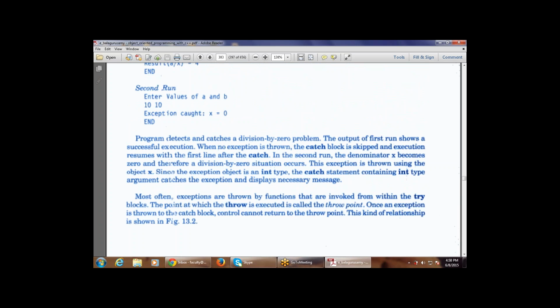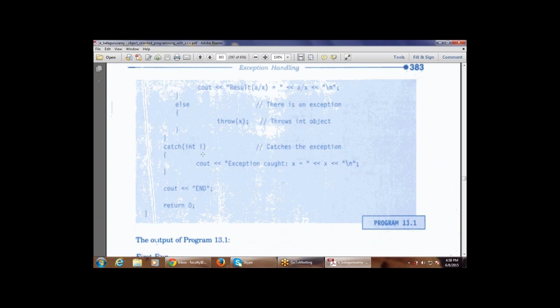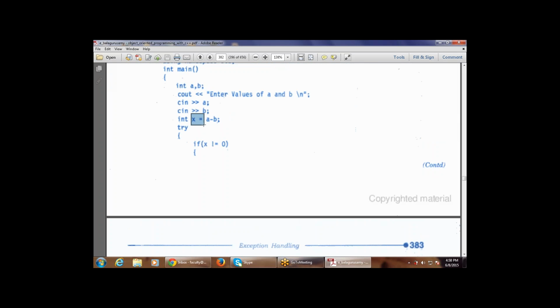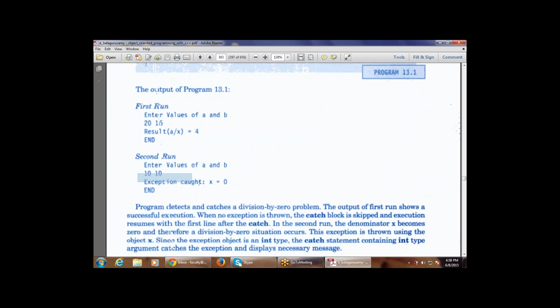These are the various values that are user defined by the user, that is 10 and 10. Now x becomes 0. This is x equals 10 minus 10, that is 0. Now it is going to the else part. This throws the exception, throw x, then catch int i, which simply prints the exception code.